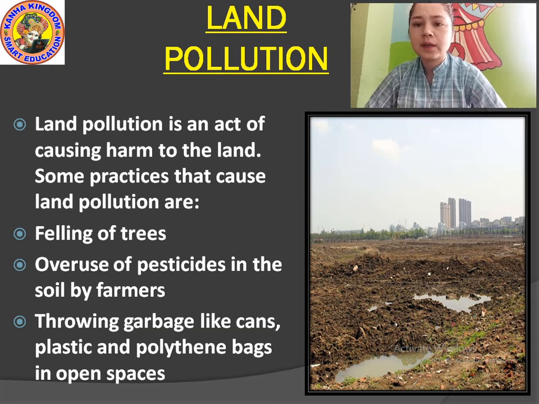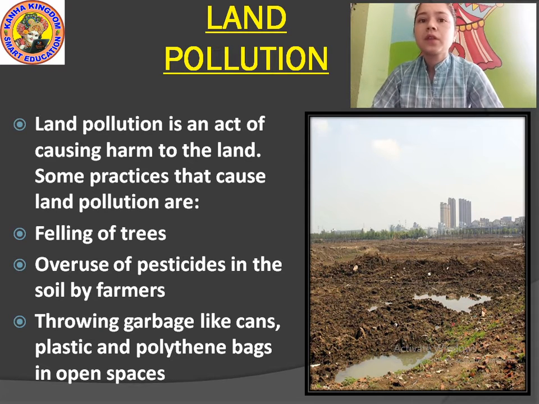Pesticides, you know, pest means insects. So they use pesticides to kill the insects, germs, all this. So overuse of pesticides.